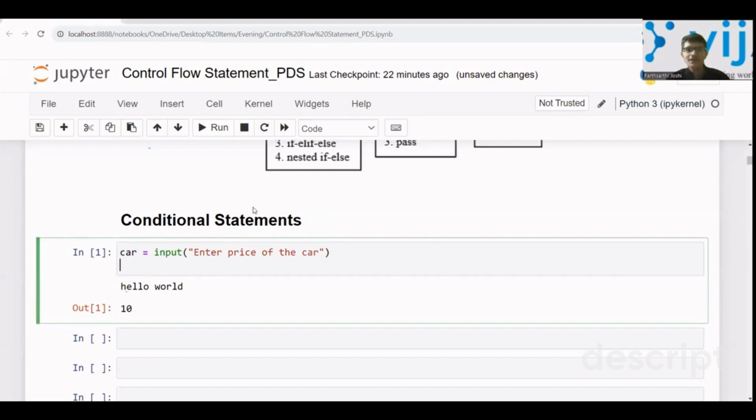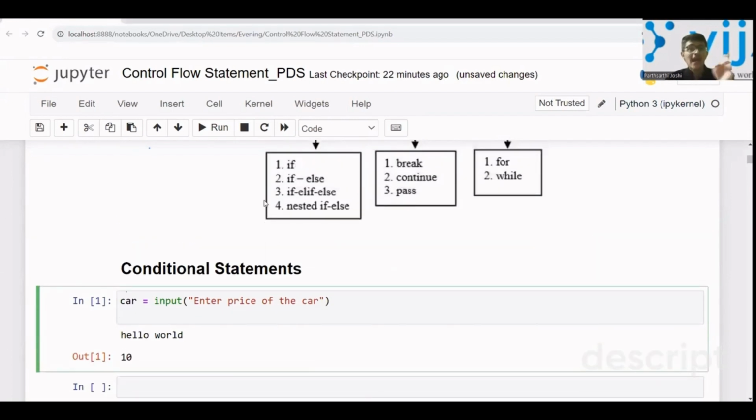If you see, I will buy the car only if it is less than 20 lakhs. Else, I will not buy the car. That is, the output will show do not buy the car, right? So now, how will we implement it? We'll just write if car less than 20. Let us give it in the form of a string, 20 lakh.